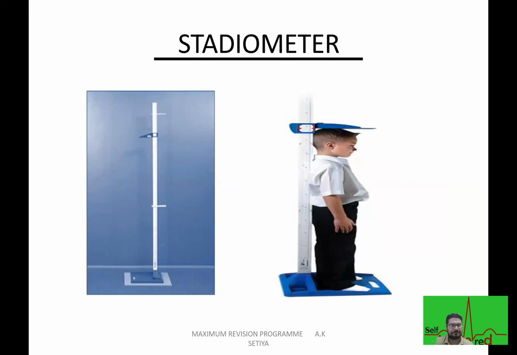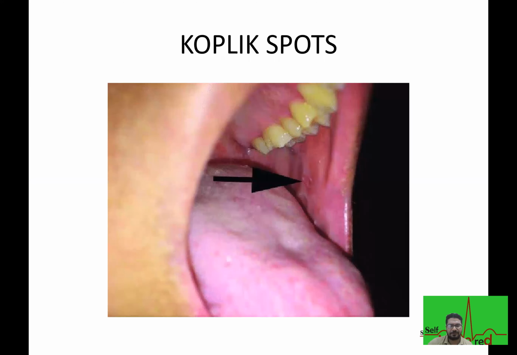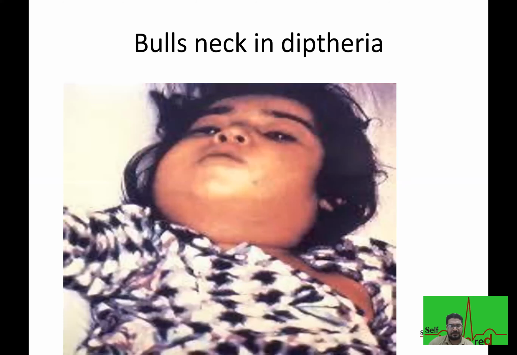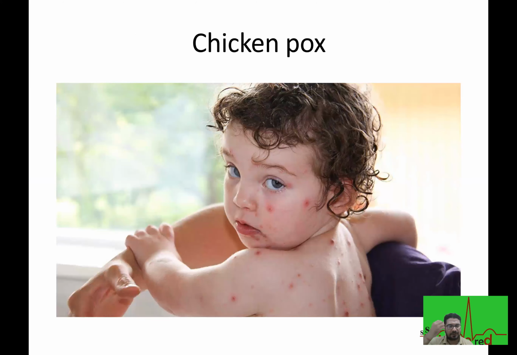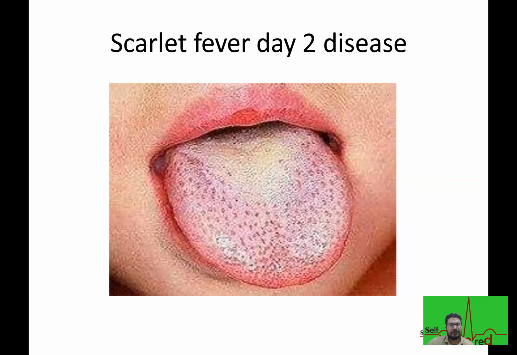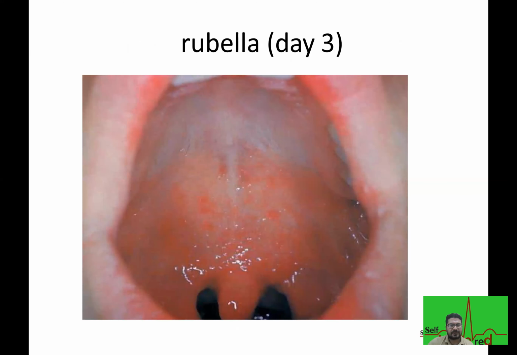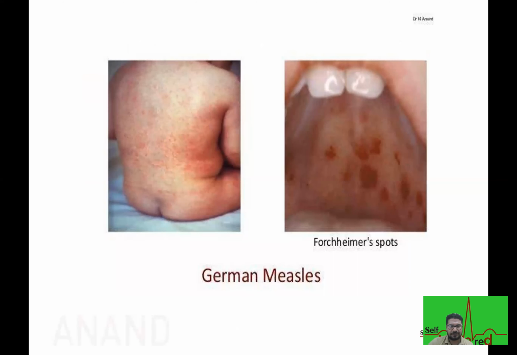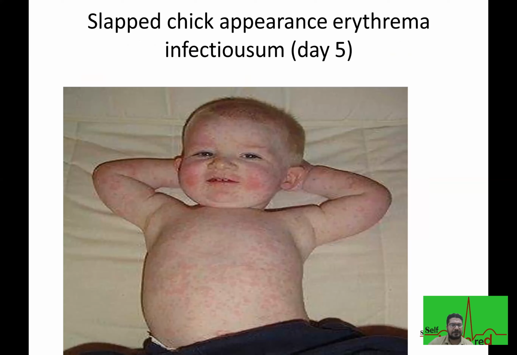Shakir's tape. Then some infections. Let us discuss some infections. You can see the Koplik spots in measles. You can see the bull neck in a patient with diphtheria. A rash in a patient who is having chickenpox. Again, a rash of measles. You can see scarlet fever, rubella, German measles. You can see Forchheimer spots. The slapped cheek appearance is caused by erythema infectiosum.